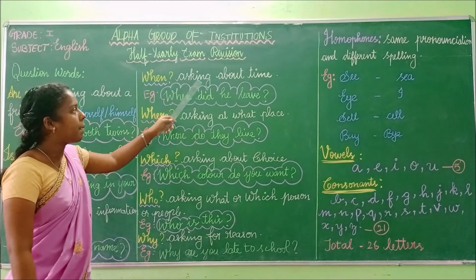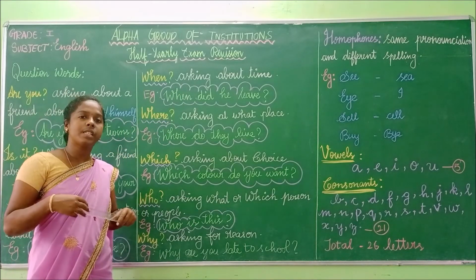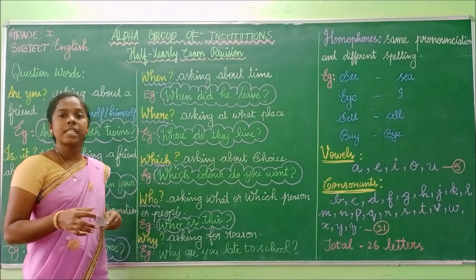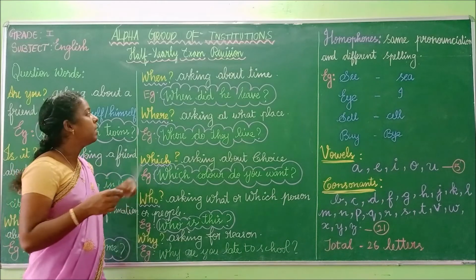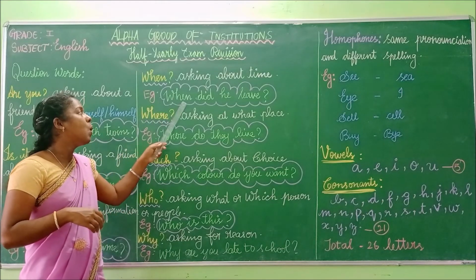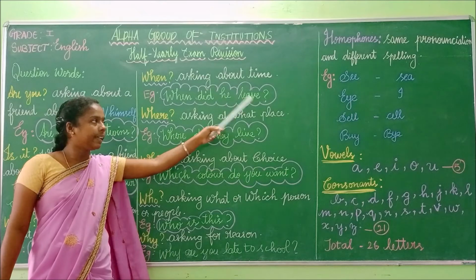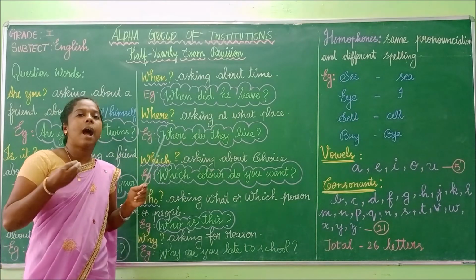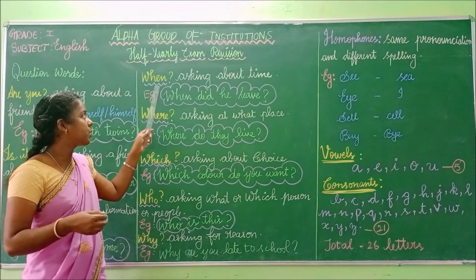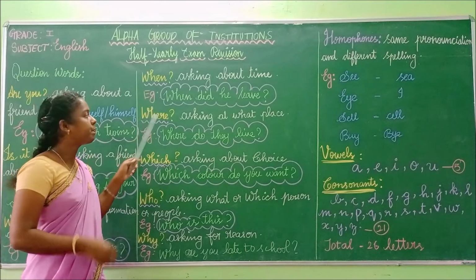When? Asking about time. We have to use the question word when for asking about time. Look at the example. When did he leave? Here I am asking about time. So I have to use the question word when.